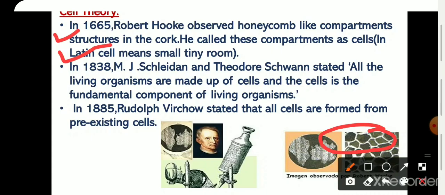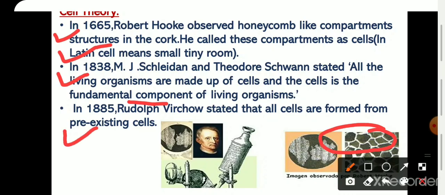Secondly, in 1838, Schleiden and Schwann gave a combined statement that all living organisms are made up of cells, and the cell is a fundamental component of living organisms. They said that each and every living organism is made up of cells, and the cell is a very important component of every living organism.